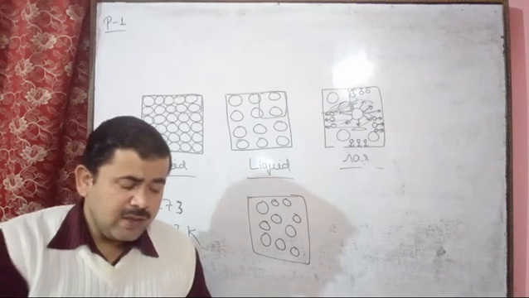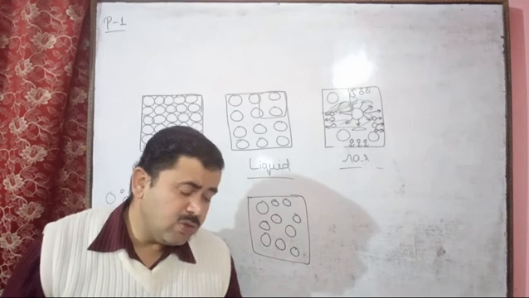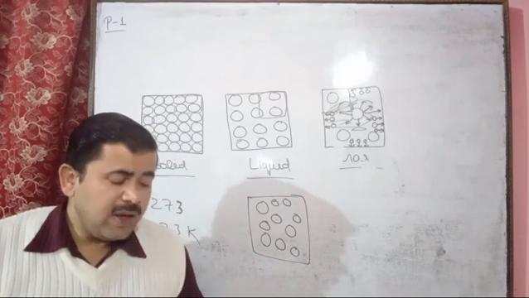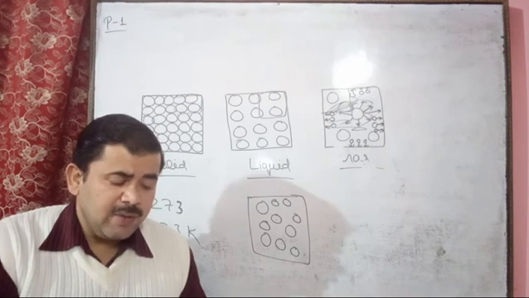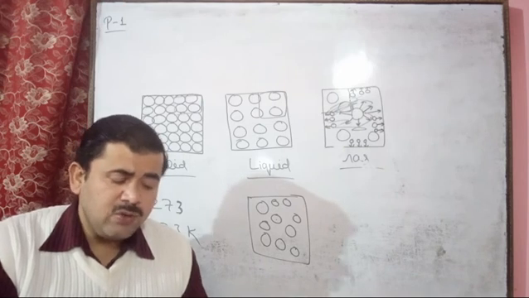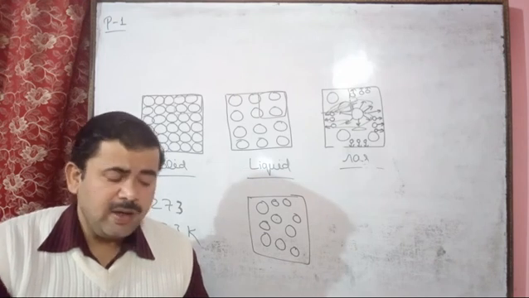Here some experimental facts are given: experiment number 1, 2, 3. From these experiments we can see, if we take experiment number 1, pressure is 2 atmosphere and volume is 500 ml.